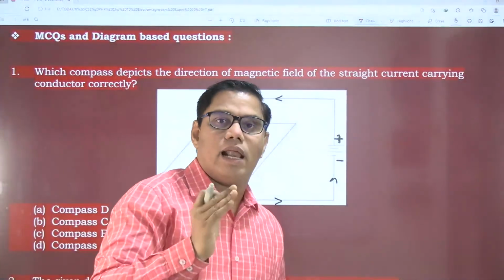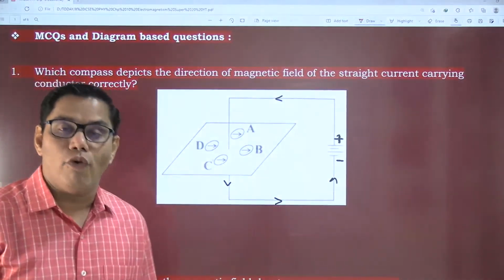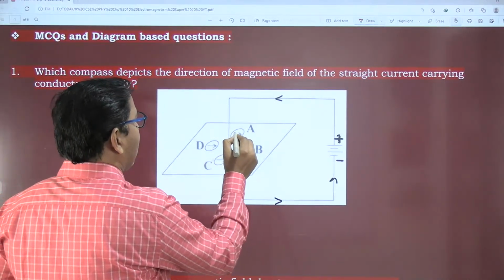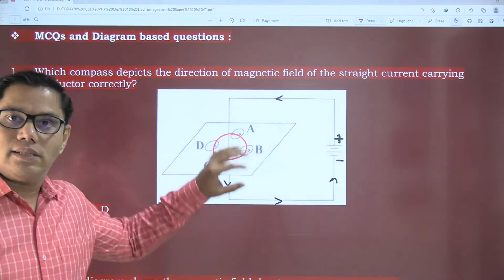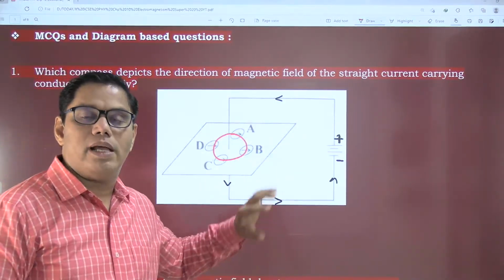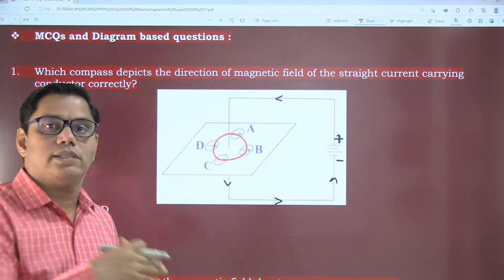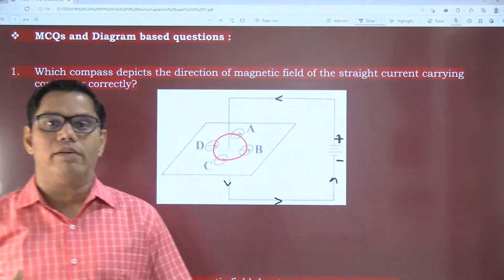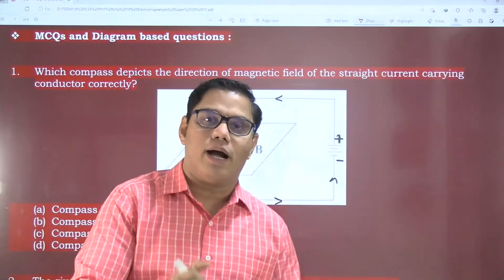How will they arrange themselves? Yes, they will arrange themselves in the form of concentric circles. Now look at this diagram. Consider this circle. This is a magnetic field, and the magnetic field will be in the form of concentric circles. There will be many circles you will see when iron filings are sprinkled over the cardboard, but we are going to consider only one circle. That circle is the one that is useful for us.